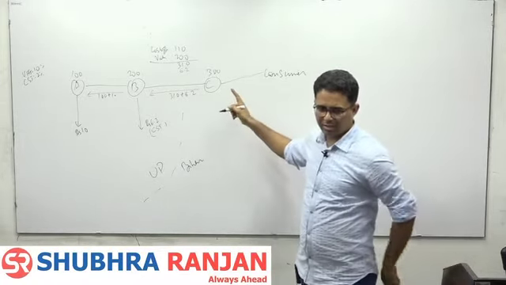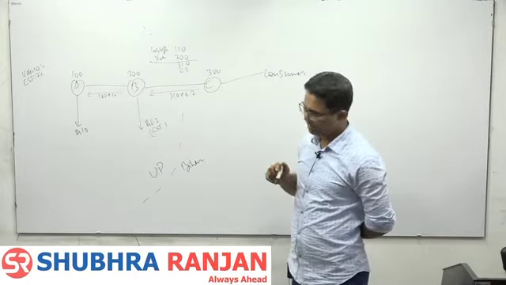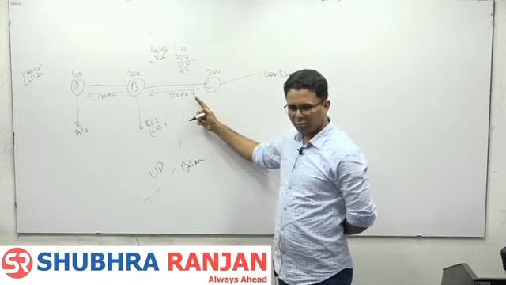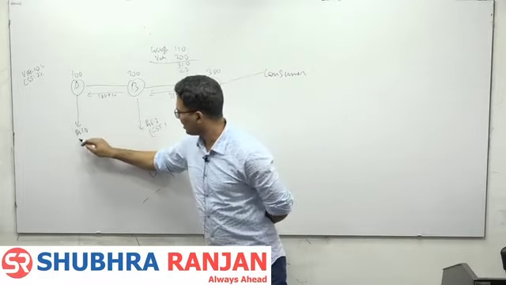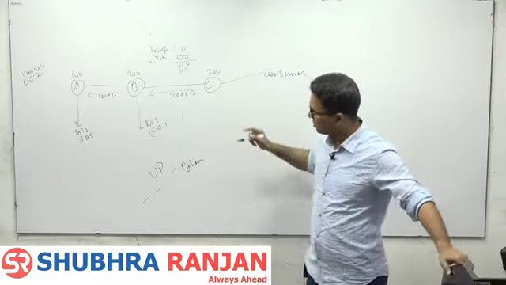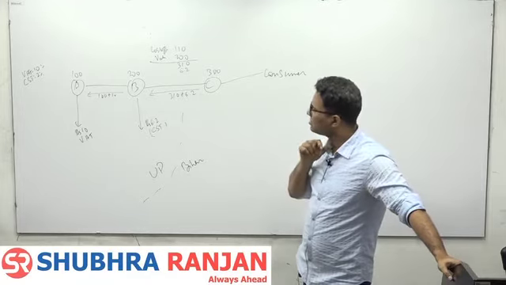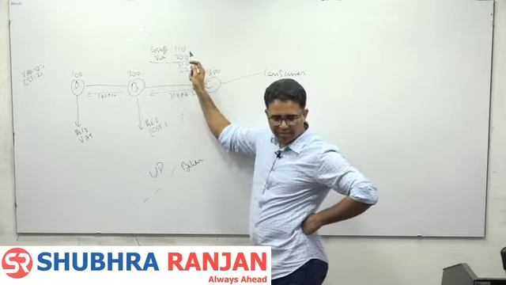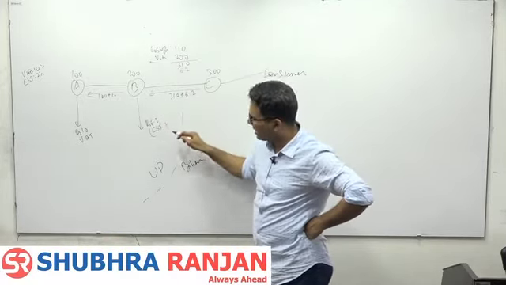Now see here, when C will sell to the consumer, ध्यान से देखो इधर, C has purchased in 316.2. So इस 316.2 में how much VAT is involved? 10 is VAT. This is VAT, and this is CST. So C has purchased this product. देखो अब ध्यान से समझो. Here I didn't subtract -10. Here, government will not pay 10 rupees credit here. Why?